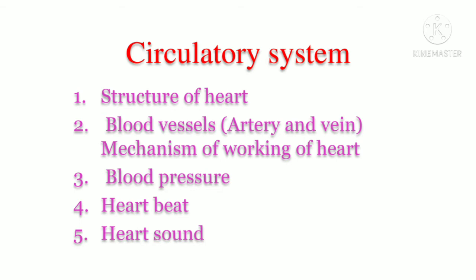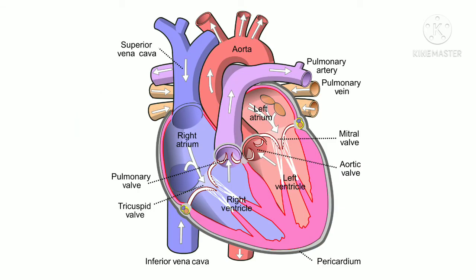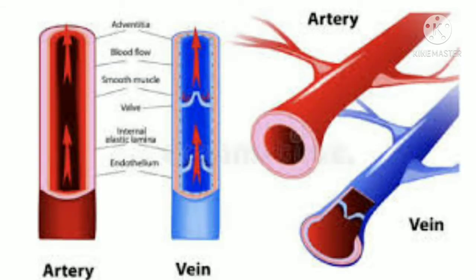So in this chapter we have learned the structure of heart, mechanism of working of heart, and then the different terms that we come across like heartbeat, heart sound, diastole, systole, cardiac output, ECG. Apart from this, we have learned the different parts of the circulatory system. In that we have learned the differences between arteries and veins.